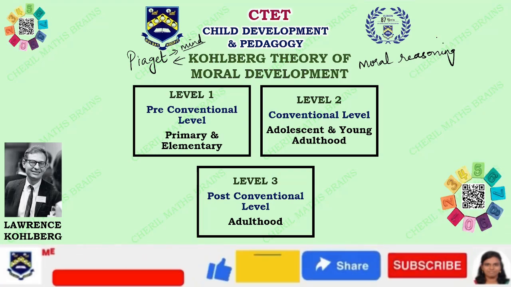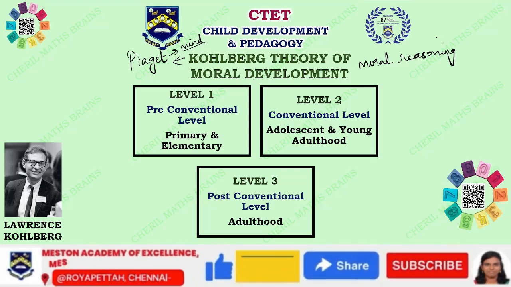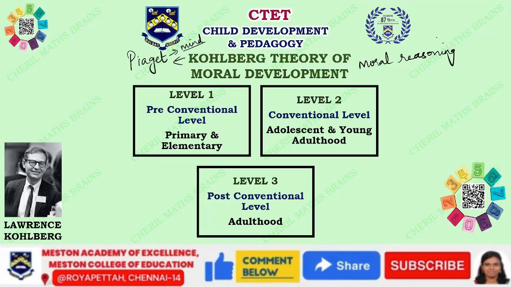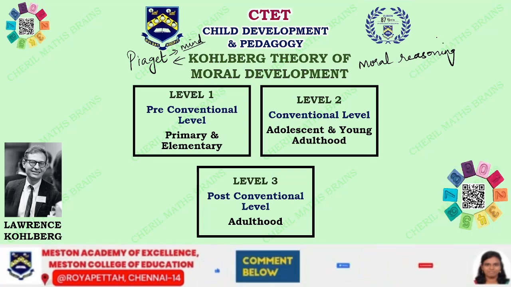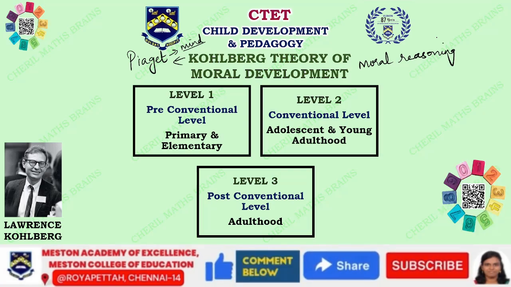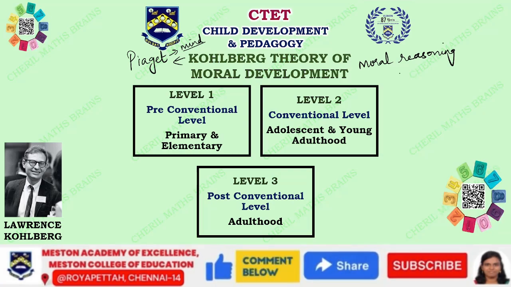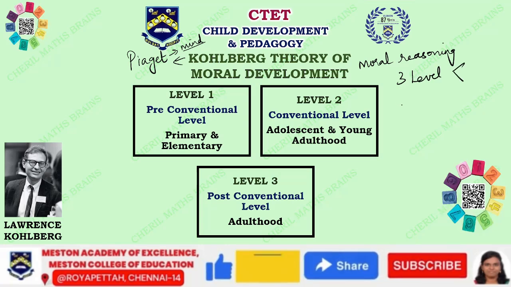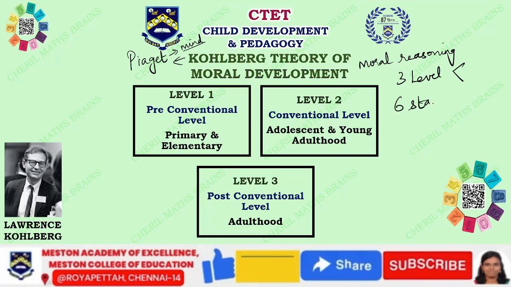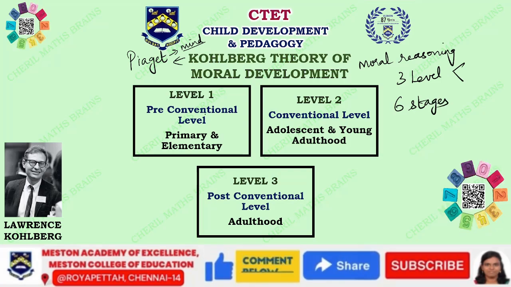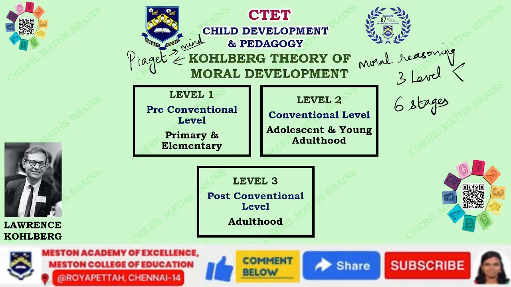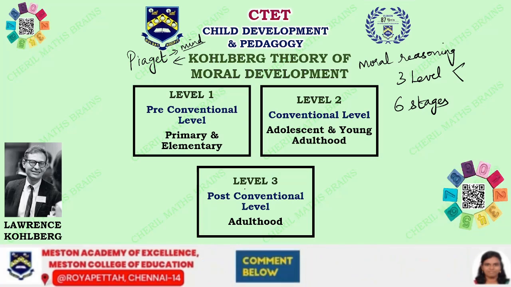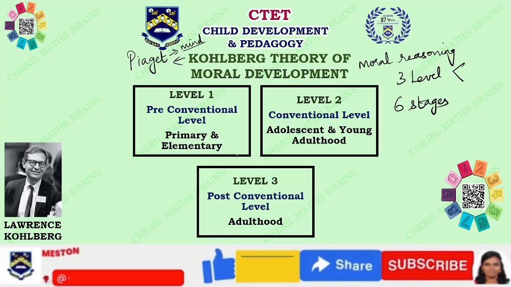Under his theory of moral development, he brought all the children under three levels, and under each level there are two stages. So totally there are six stages, which we'll be seeing here. The first level is the pre-conventional level, the second is the conventional level, and the third is the post-conventional level. We'll see them one by one in detail.